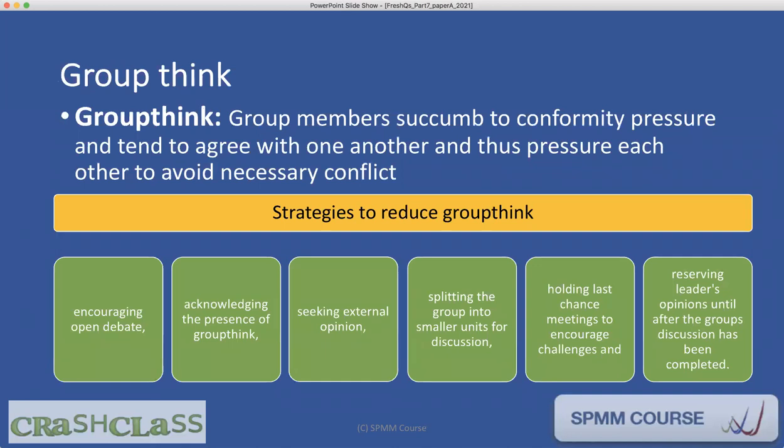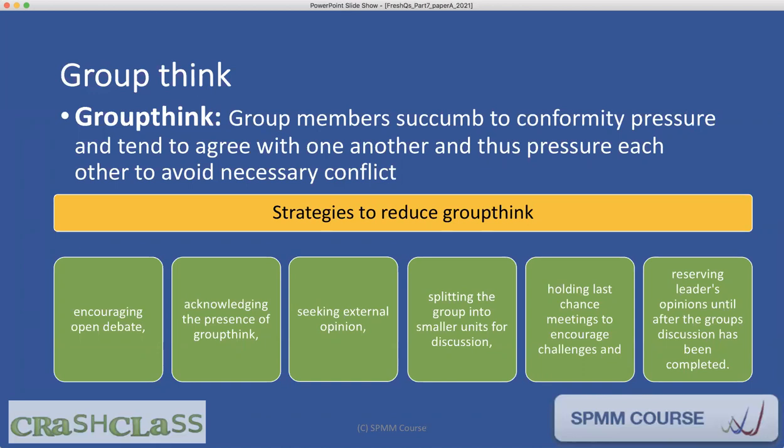So what is groupthink? If you work as a group in a committee, group members succumb to conformity pressure, and they tend to agree with one another, and thus they pressure each other to avoid any necessary conflict. Conflict is necessary in a committee setting in order to arrive at a proper consensus, proper conclusion. But conflict would be avoided in many groups because of groupthink. Groupthink is the conformity pressure that makes people agree with each other.